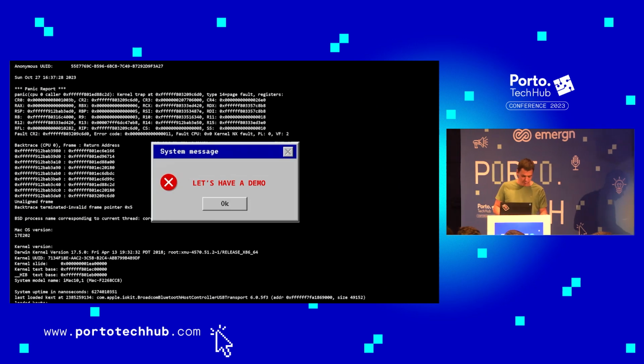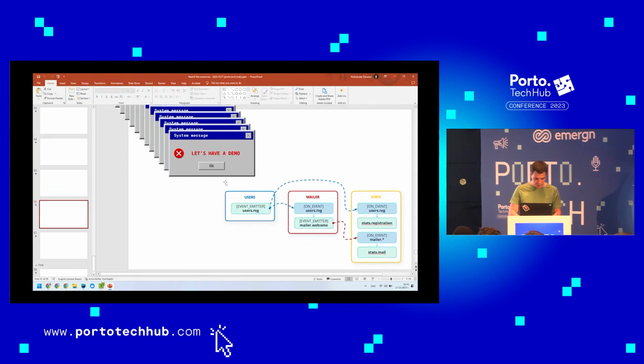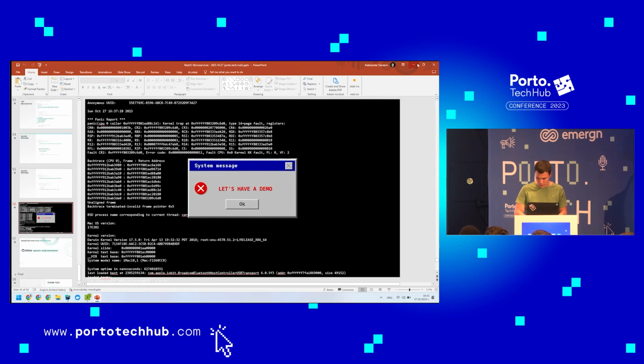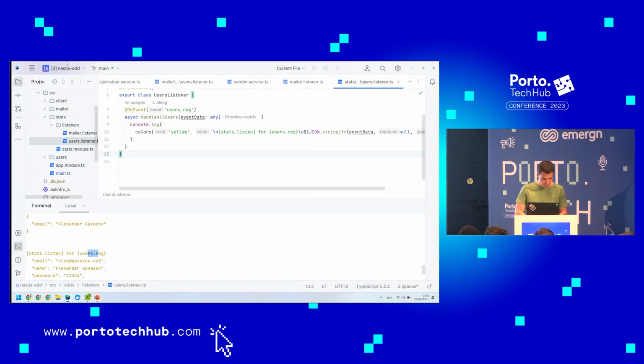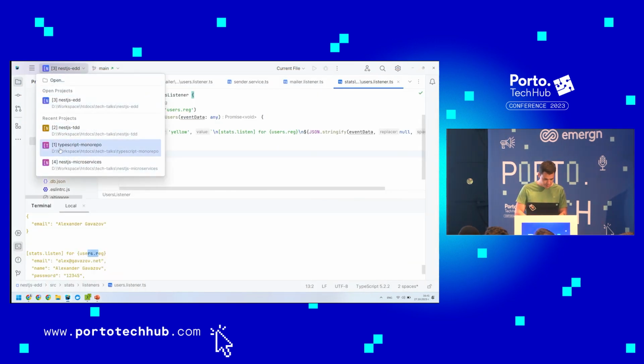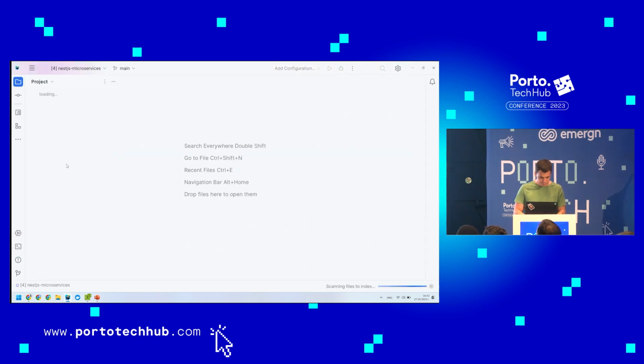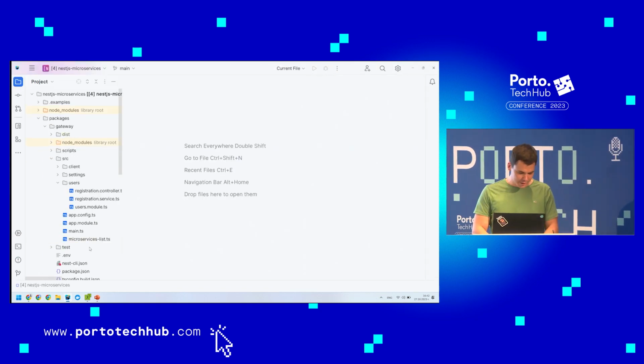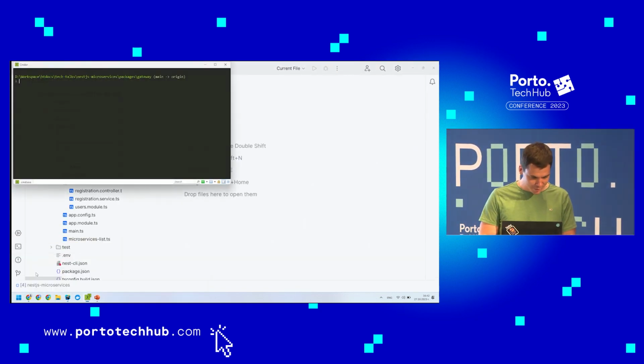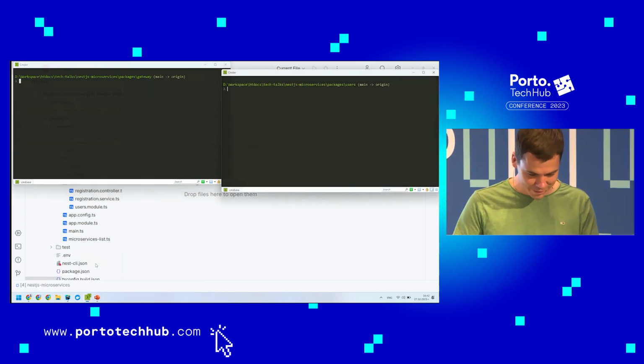Okay, let's go again. This scenario is a little more complicated, because we need to have three microservices. I'm doing live coding, and live demos don't work the first time.